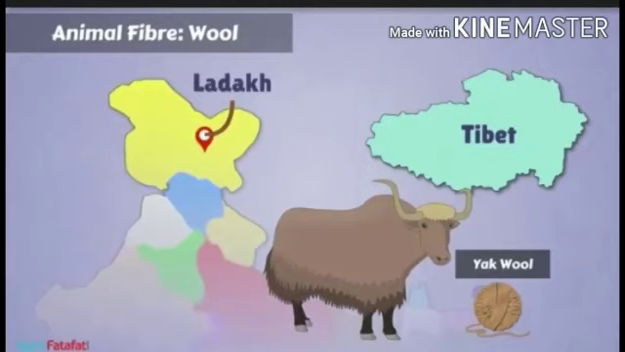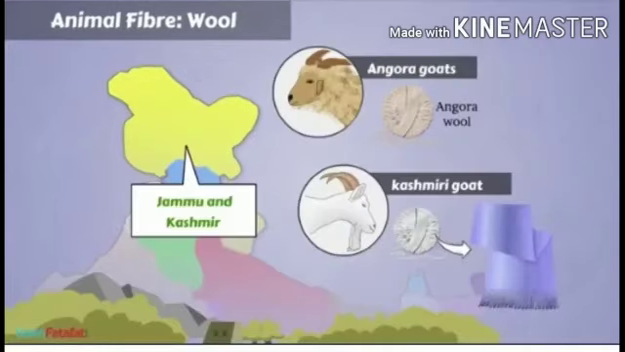There are other animals too which provide wool. For example, yak wool is popular in Tibet and Ladakh. The Angora goat, found in hilly regions like Jammu and Kashmir, provides Angora wool. Wool is also obtained from the hairs of goats. The underhairs of the Kashmiri goat are very soft. These are used to make fine shawls called Pashmina shawls.